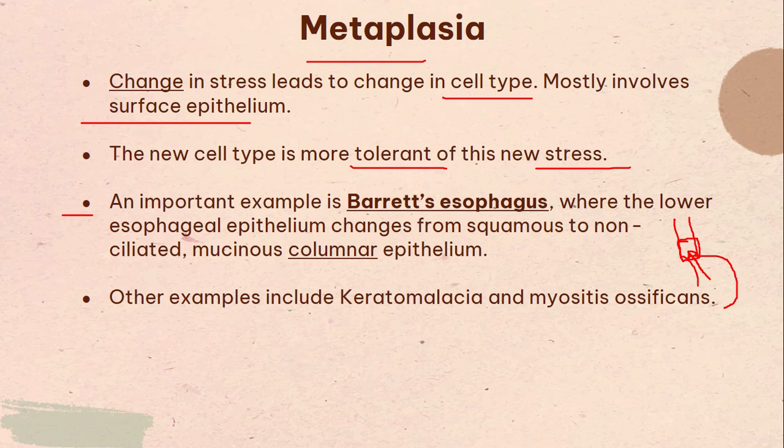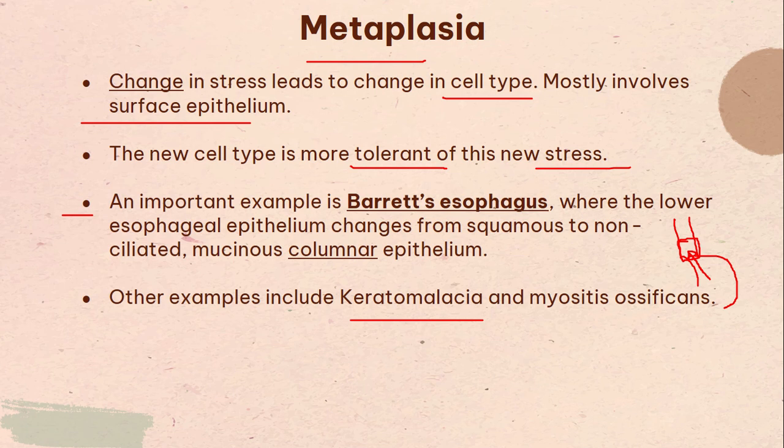Alright, so other examples include keratomalacia. Let's talk about that for a minute. So we all know that vitamin A deficiency leads to night blindness. Let's take that one step further and say that vitamin A is also important for the differentiation of epithelial tissue. And when you have a deficiency of vitamin A, the conjunctiva of the eye is going to have an issue in differentiation of its epithelium.